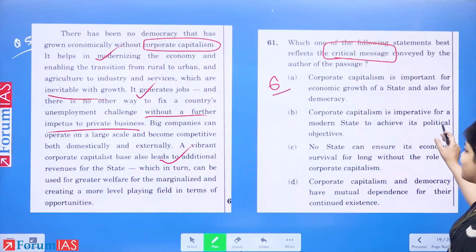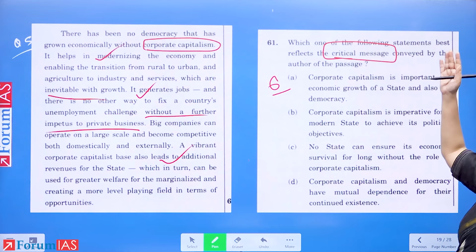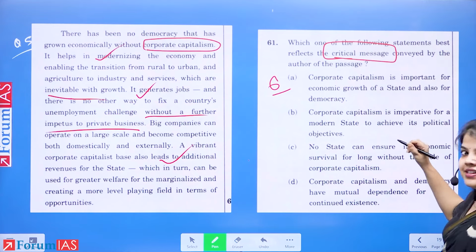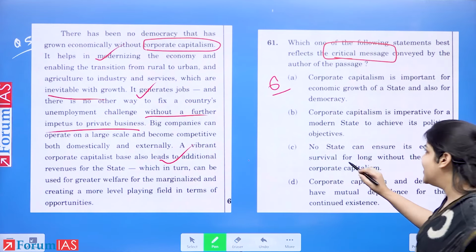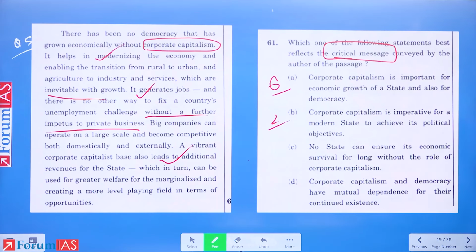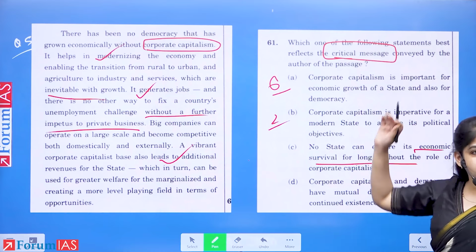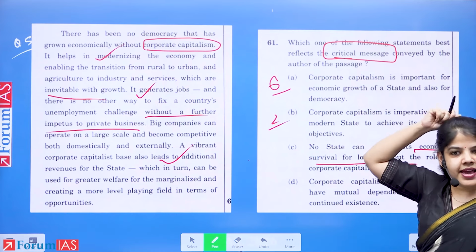Option A: Corporate capitalism is imperative for a modern state to achieve its political objectives. B? Two of us feel it is B: No state can ensure its economic survival for long without the role of corporate capitalism. Any takers for C?